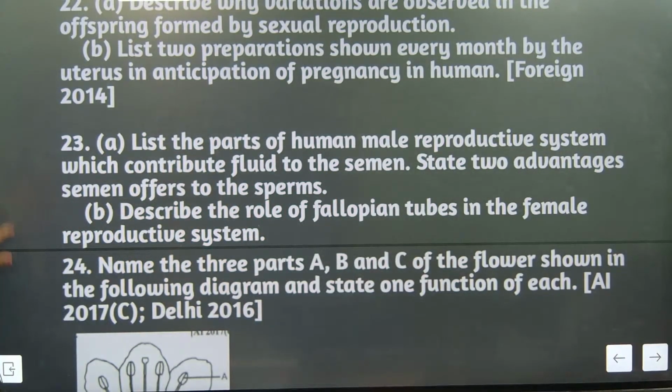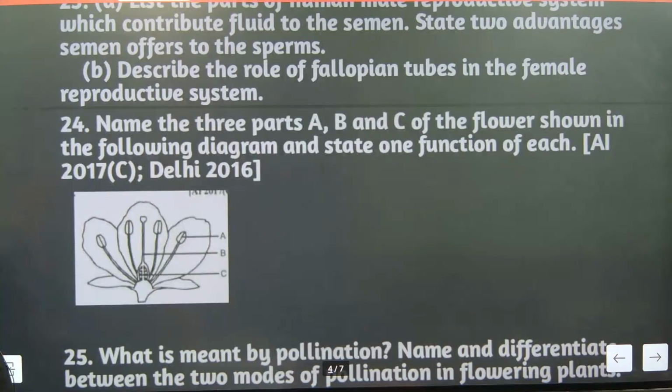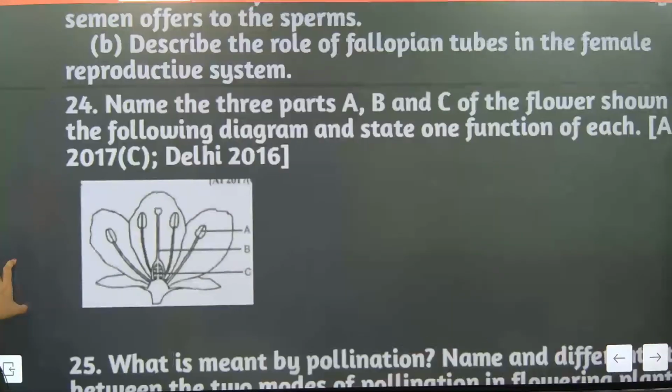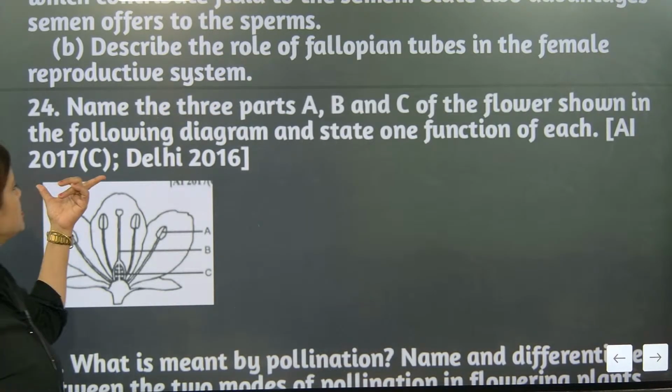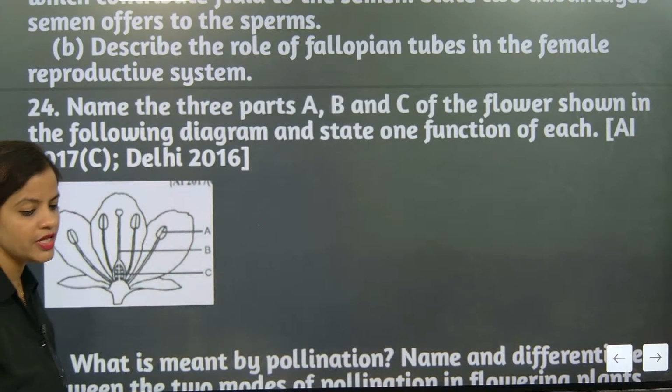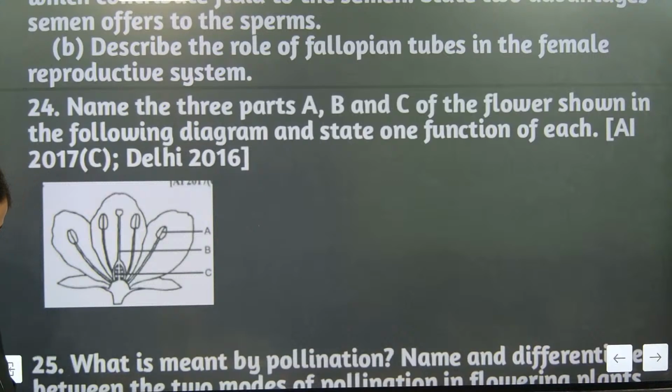Very good, Darshini. Name the three parts A, B, C of the flower shown in the following diagram and state one function of each. This question came in CBSE and Delhi University also. They have asked this question. So please kindly do it next.